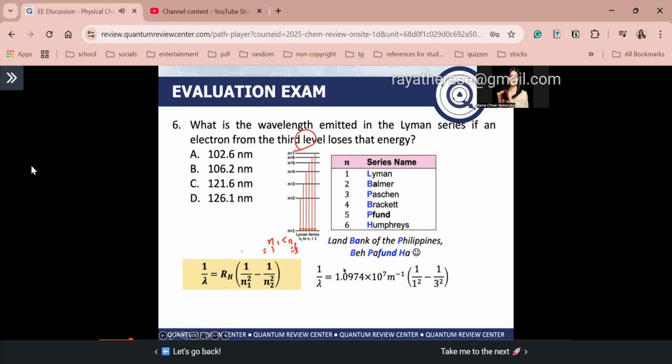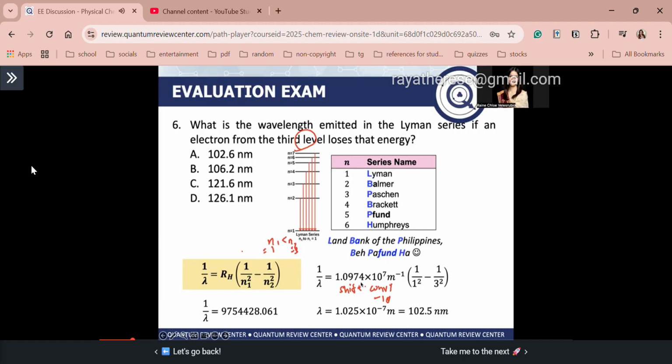Substituting, 1 over lambda is equal to the Rydberg constant times 1 over 1 squared minus 1 over 3 squared. It's hard to do with shift, so first find 1 over wavelength. 1 over wavelength is equal to 9754428.06. Now let's invert. Therefore, the wavelength is equal to 1.025 times 10 to the negative 7 meters.